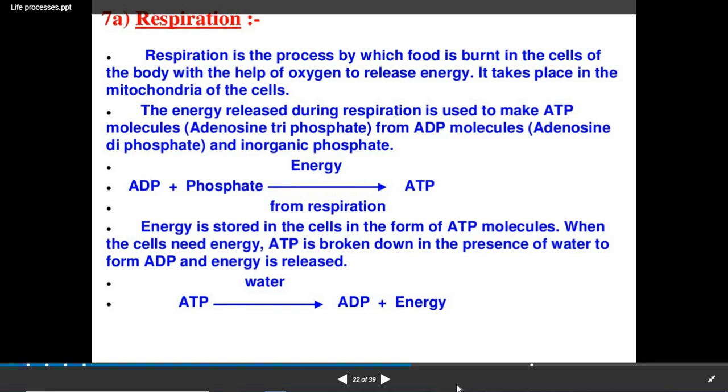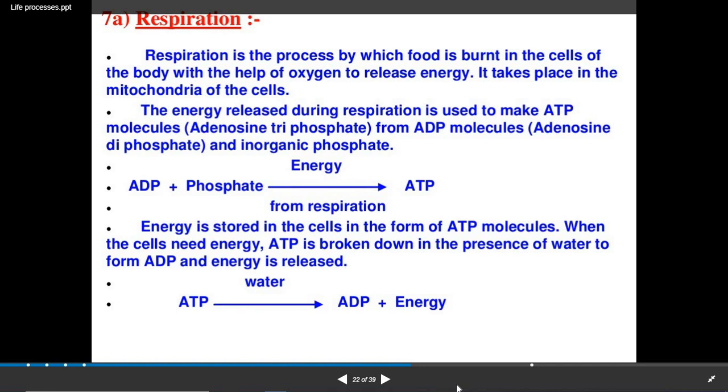Now respiration, in simple terms, is defined as the process by which food is burnt in the cells of the body with the help of oxygen to release energy. It takes place mainly in the mitochondria of the cell. The energy released during respiration is used to make ATP molecules.